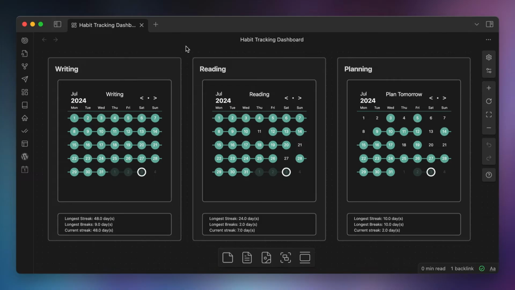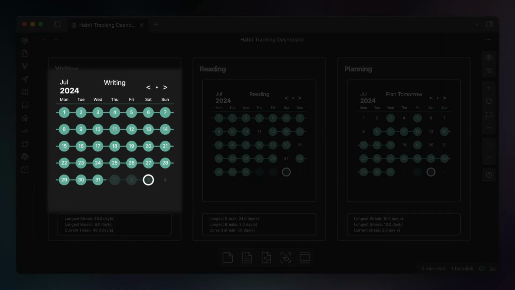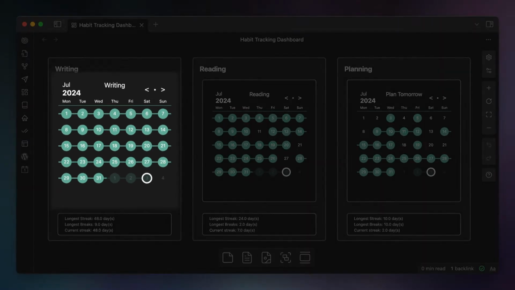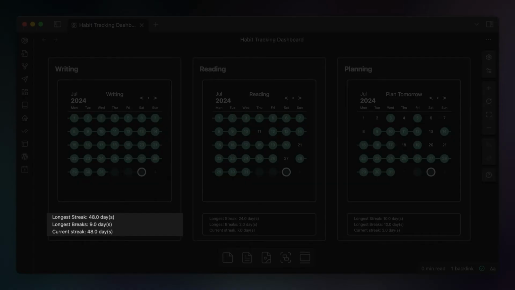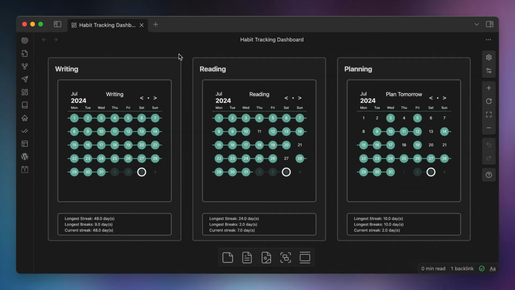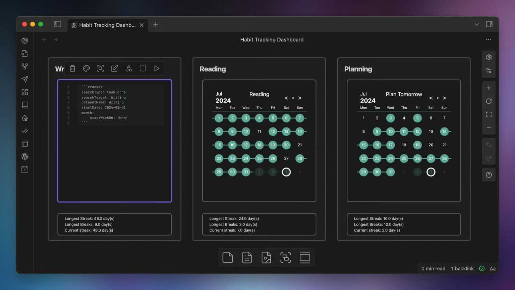So I've actually set up a habit tracking dashboard canvas that has 3 blocks, one for each habit that I'm currently tracking in Obsidian. Now each block has 2 code snippets, one that shows the streak in a monthly calendar view, and below that, one that shows the numerical streak data. Let's look at the calendar view snippet first. So here's the code that I use for this, and I'll talk through how I set this all up.